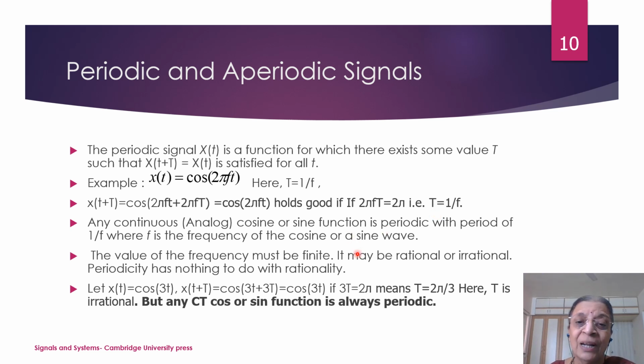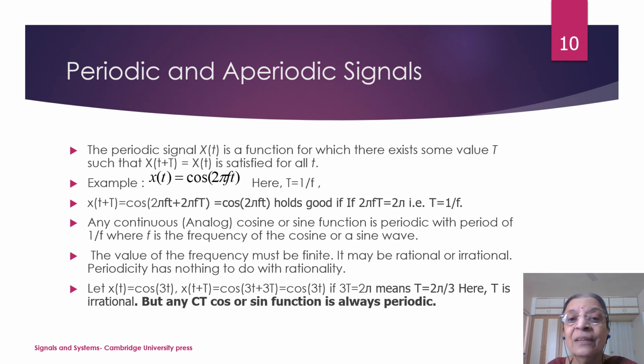So, if you consider all analog cosine and sine functions, all these are periodic with period equal to 1 upon f. Whether this particular capital T is rational or irrational, it has nothing to do with that. In analog domain, it is always periodic, whether the corresponding period is rational or irrational. So, continuous time cosine and sine function is always periodic. You remember this. Why? Because even though it is some t is equal to 2 pi by 3, it is defined and I can say that after this particular period the signal is periodic.